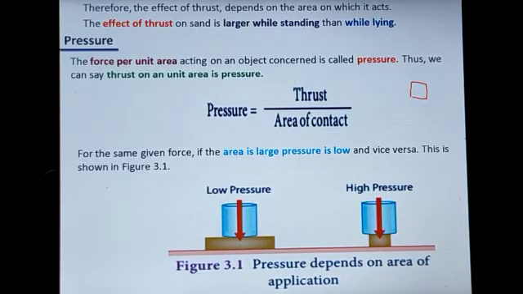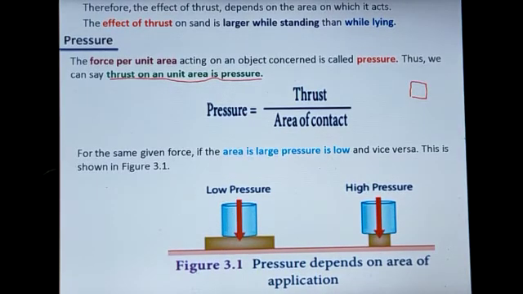The force acting on that particular area is referred to as pressure. The force acting per unit area. Thus we can say thrust on a unit area is pressure. So pressure equals thrust divided by area of contact.